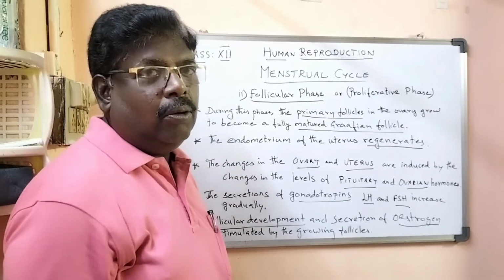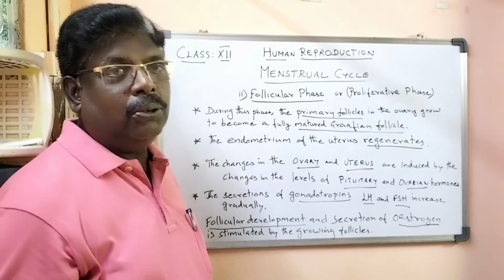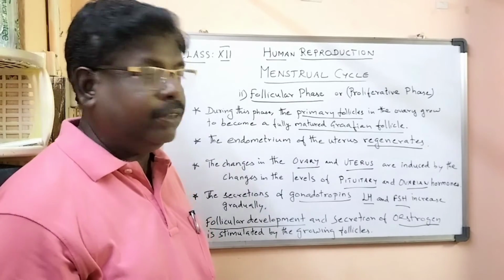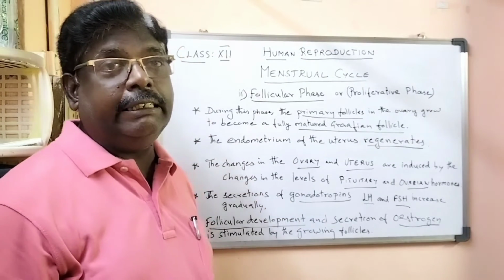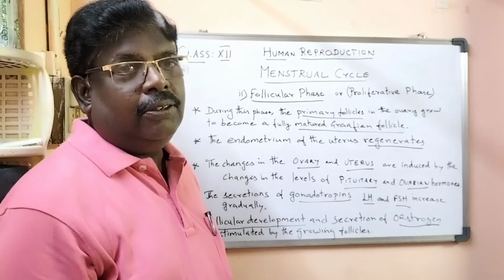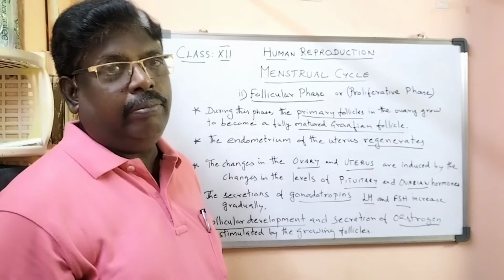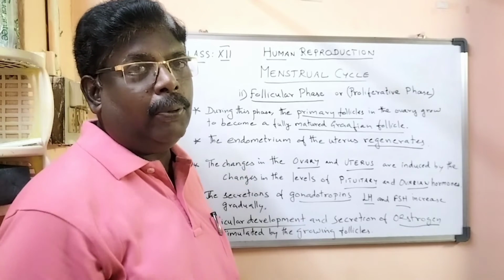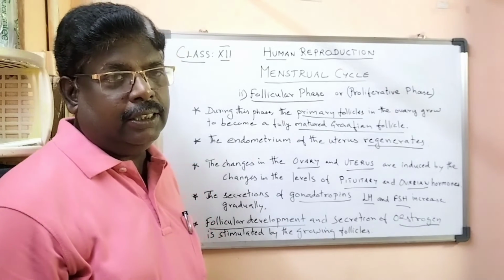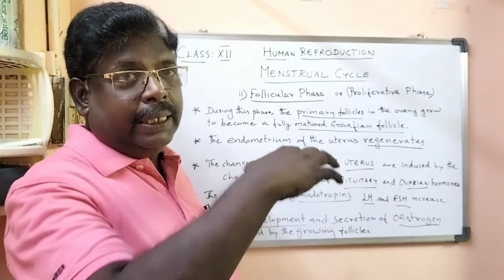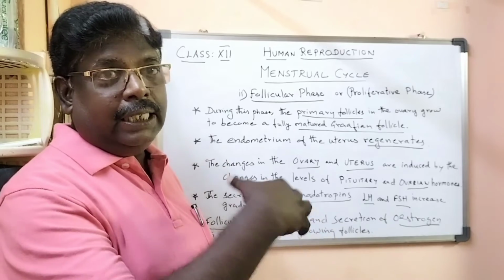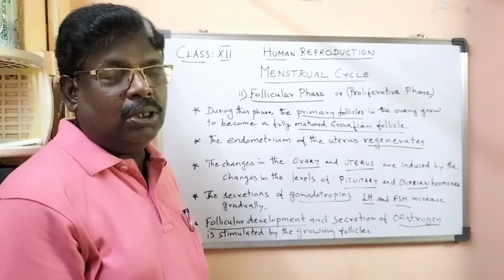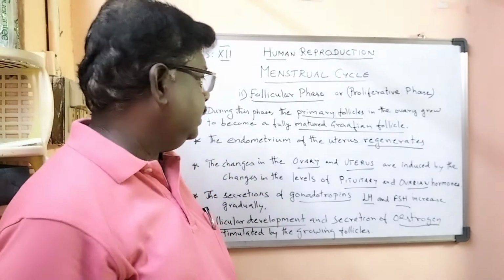In one of my previous videos, I have told you about the Graafian follicle; you can refer to that. Then the endometrium of the uterus regenerates. The endometrium which had been ruptured is now formed again, and that is why it's called the proliferative phase.